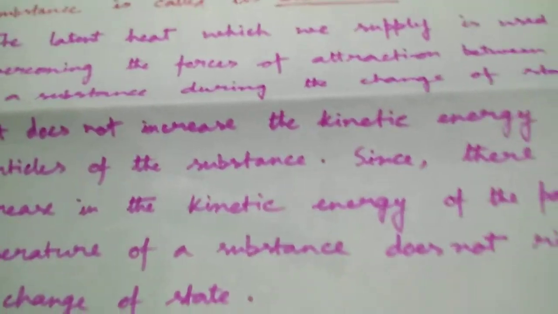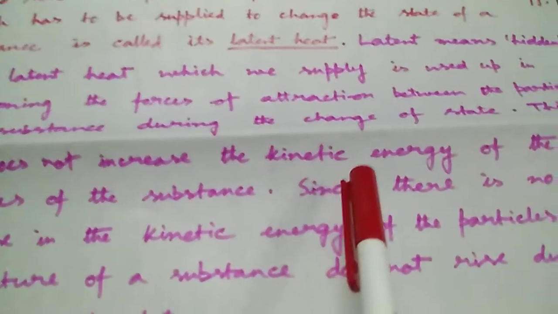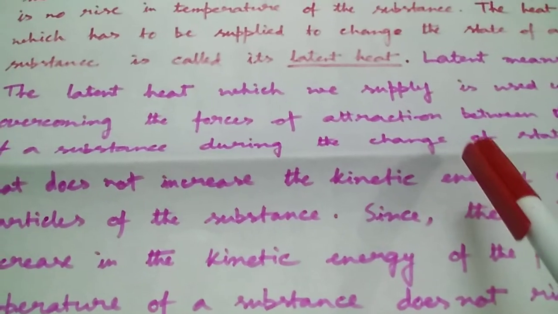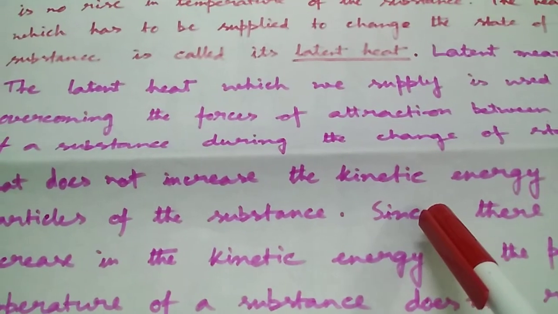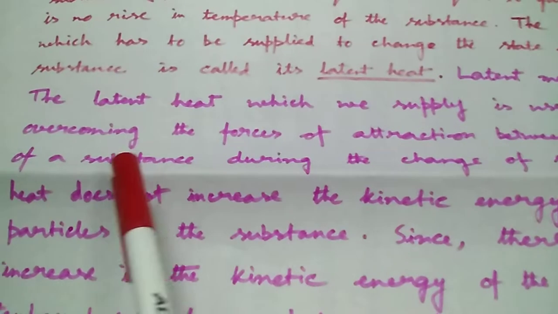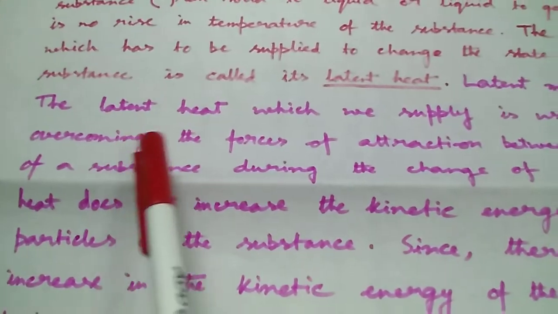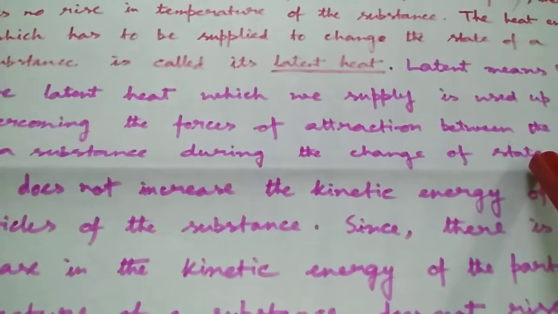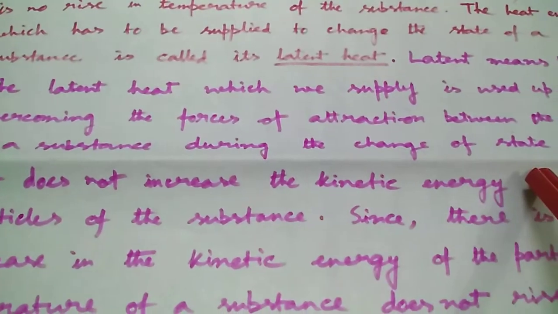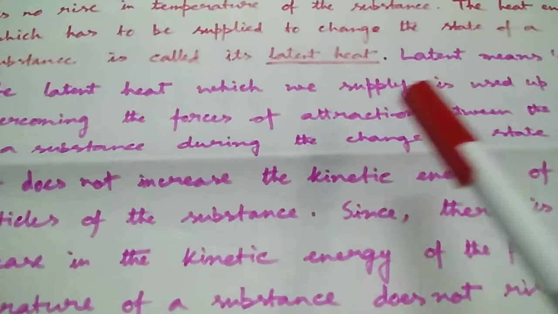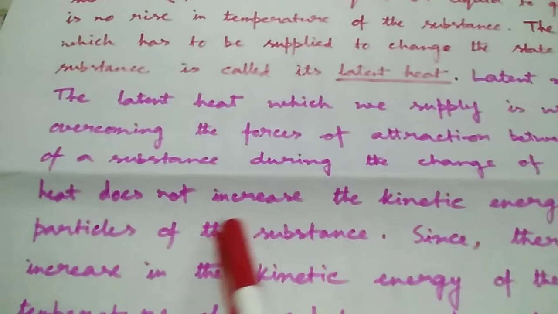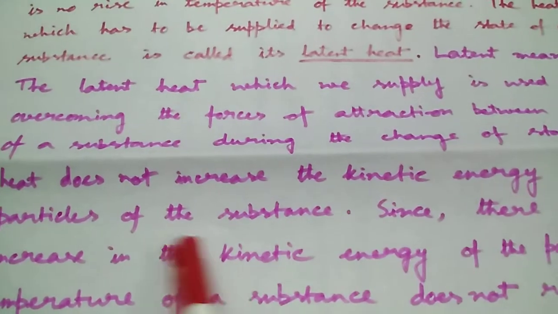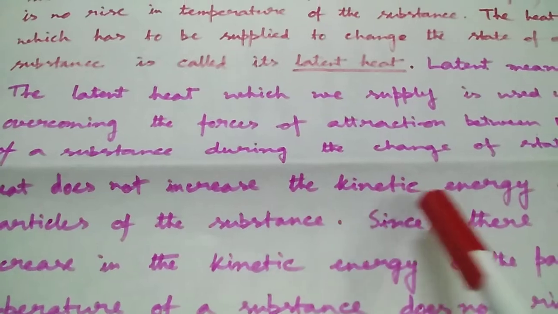So what is the function of latent heat? The latent heat, that means the hidden heat, is used to change the state. Now how does it change the state? This heat energy is used to overcome the intermolecular force of attraction during that change of state. When it is overcoming the intermolecular force of attraction, it doesn't have any effect on the kinetic energy of the particles. That means it does not increase the kinetic energy.